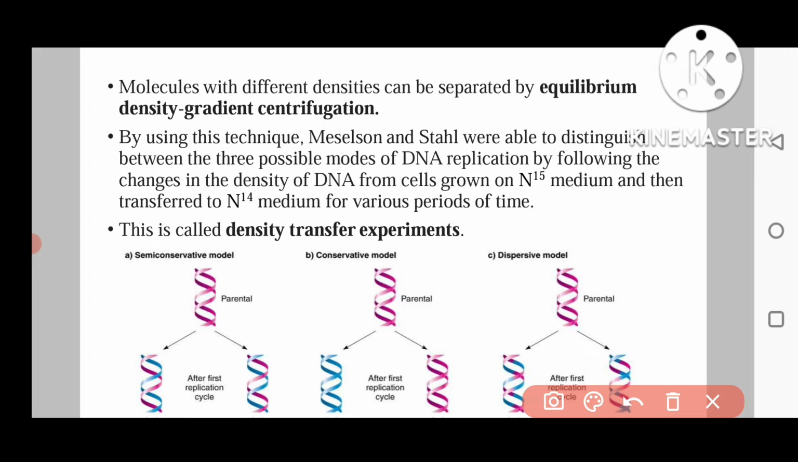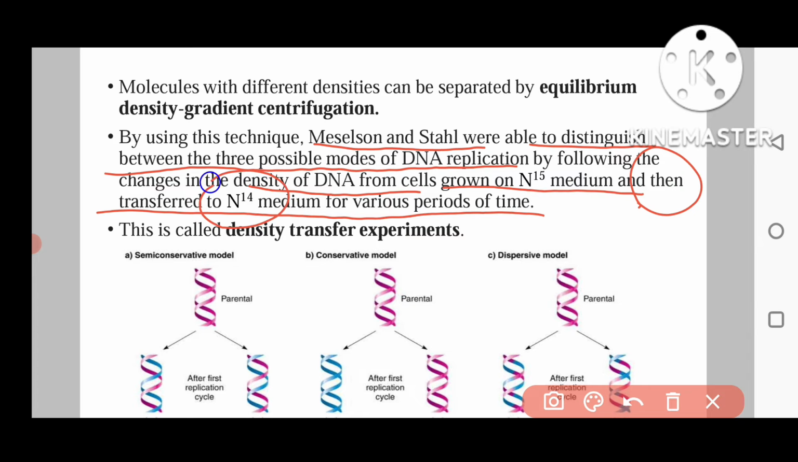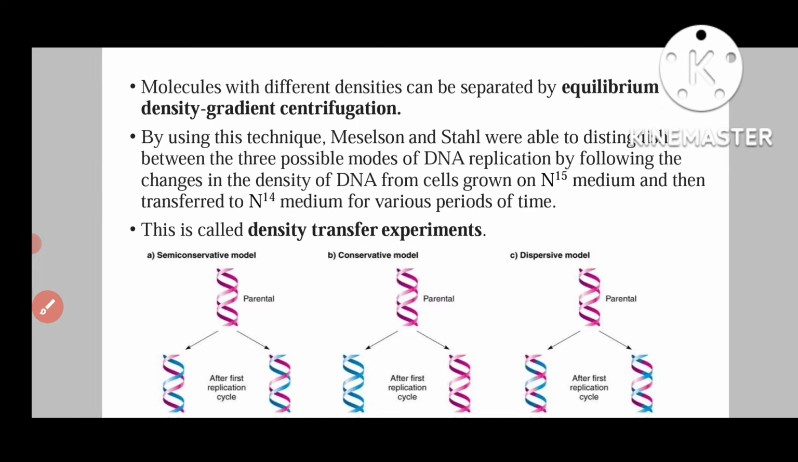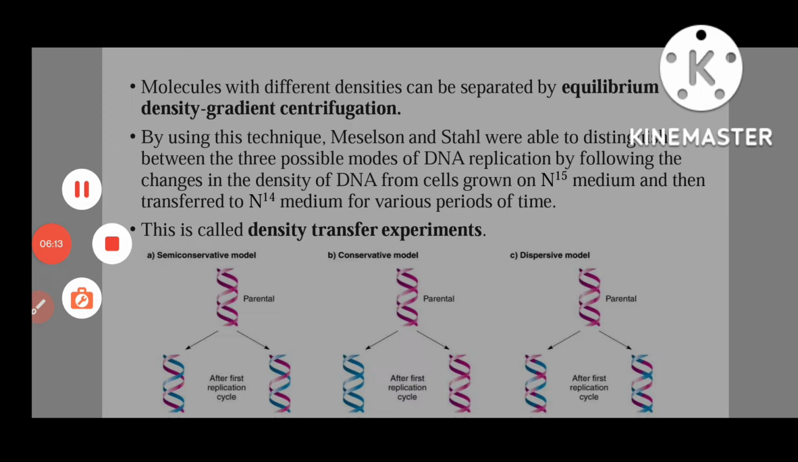By using this technique, Meselson and Stahl were able to distinguish between the three possible modes of DNA replication by following the changes in the density of the DNA from cells grown on medium containing nitrogen 15, and after that they transferred those cells into the medium containing nitrogen 14. So this is known as the density transfer experiment, and we will discuss this density transfer experiment.